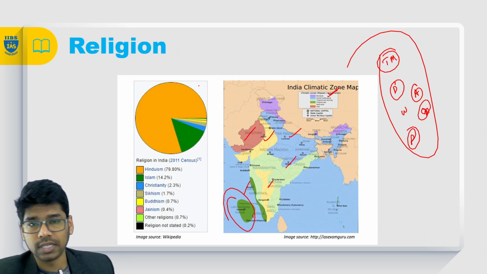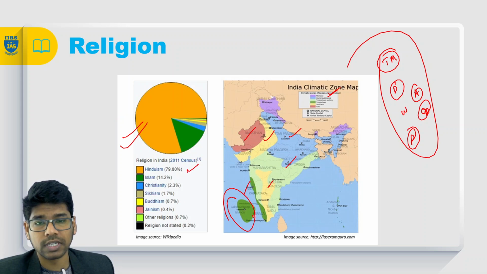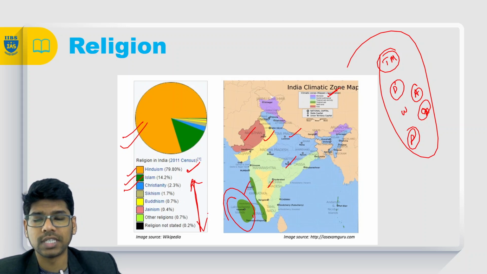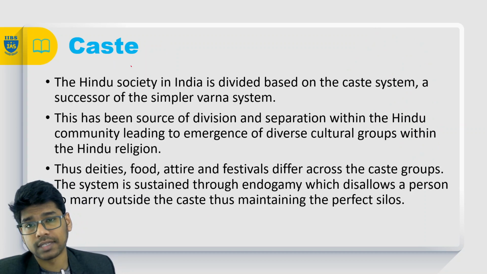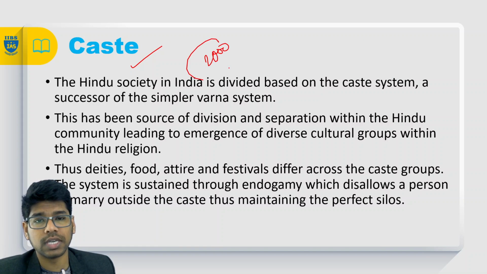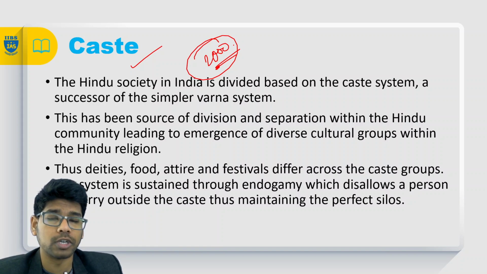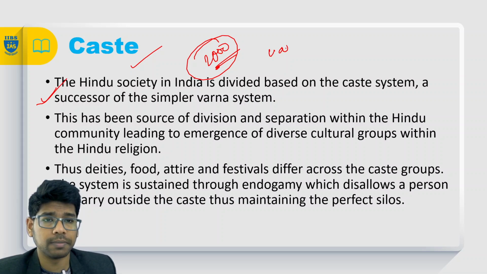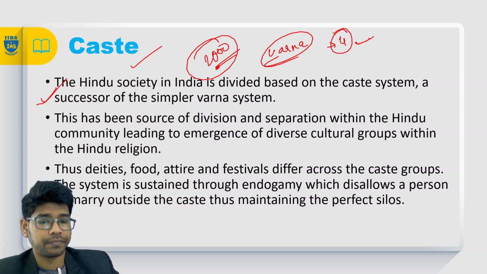And as you can see, in religion about 79% is Hinduism, the next place is occupied by Islam, and the third place is Christianity. These are the very minor religions present in India. And the caste, right, since the past 2000 years the caste has been playing a very important role in the culture of India, and we have seen the caste based discrimination within India, right? In India we have different types of castes. We call it the Varna system or the 4 castes, right?